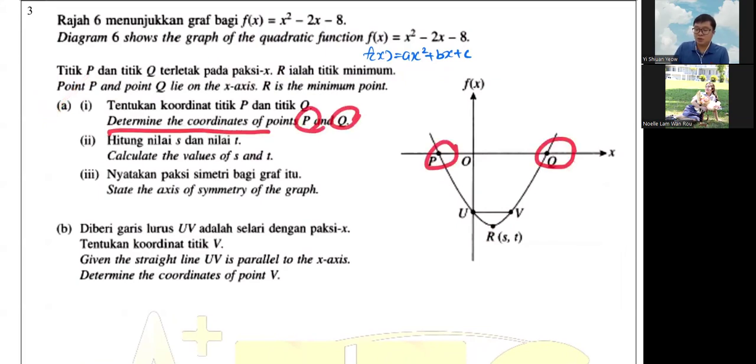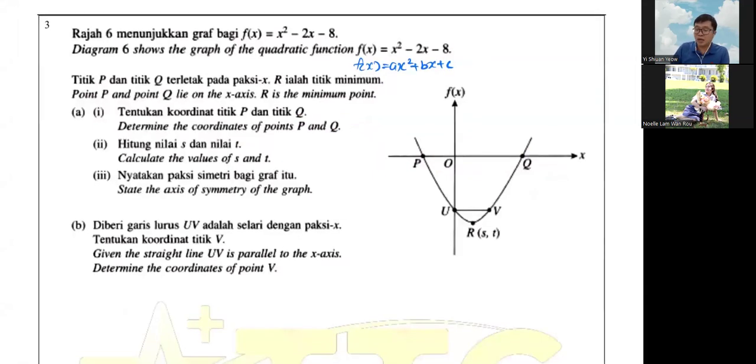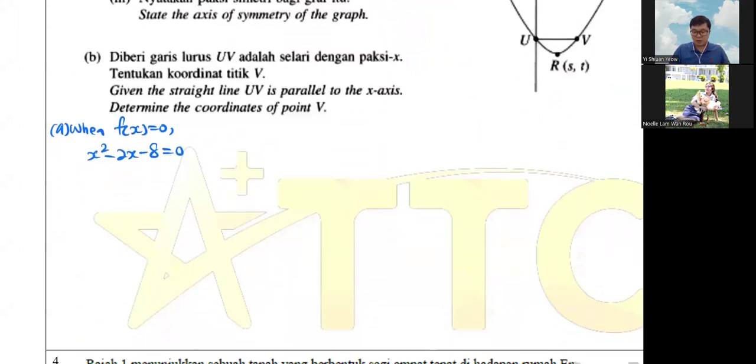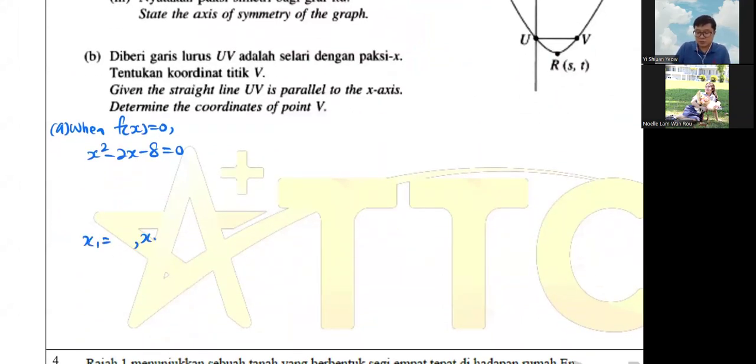Determine P and Q, meaning they want you to find the roots. The roots are called punca, if I'm not mistaken. It's also called that when, or bila in BM, bila f(x) equals 0. So I get x squared minus 2x minus 8 equals 0. If you use the calculator, your first x and second x will be given.